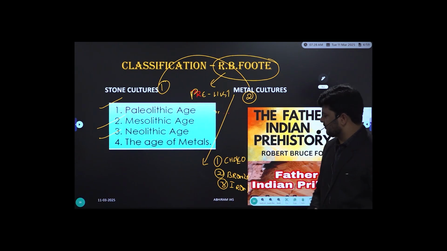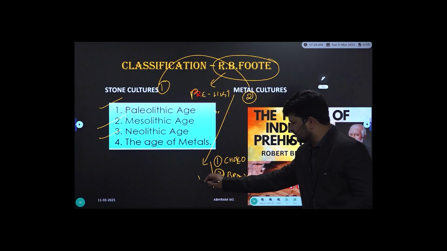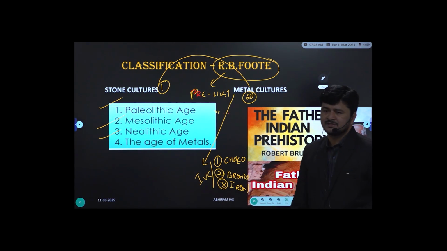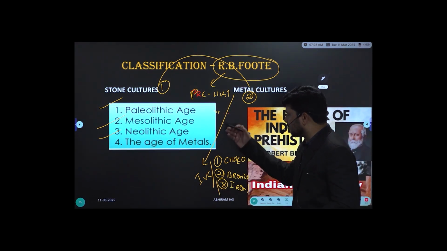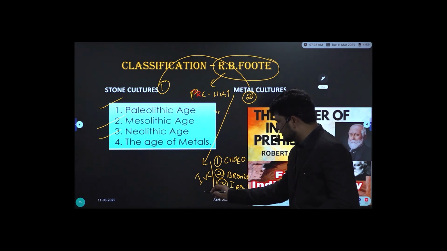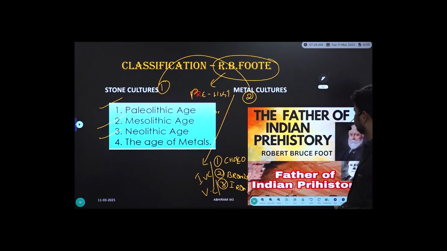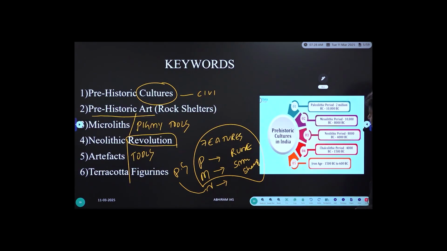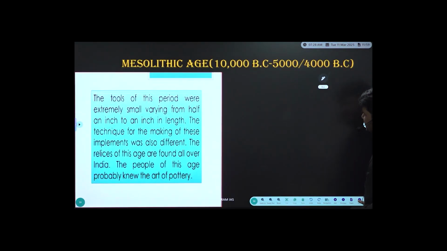Chalcolithic cultures, otherwise called copper stone cultures. Bronze Age cultures, otherwise called Indus Valley Civilization. And the third and last category under the classification of the cultures according to Robert Bruce Foote, Iron Age cultures, otherwise called Aryan civilization or Vedic civilization. That's it. One of the previous questions which we found, you can write down this, that is the use of metals and, write it down.